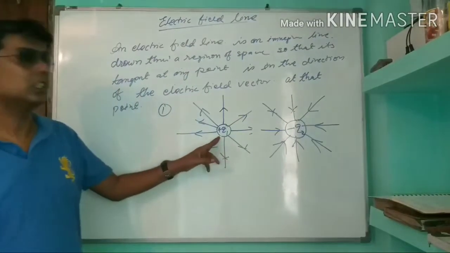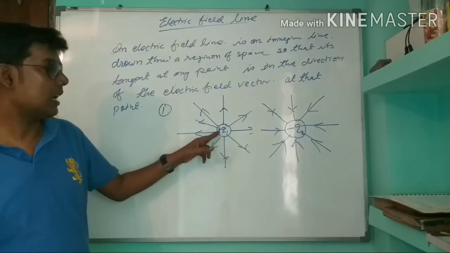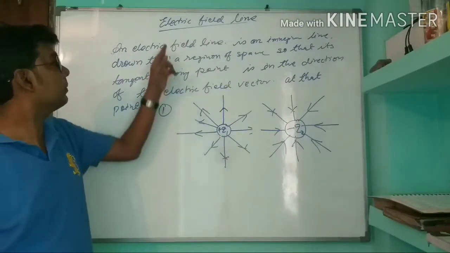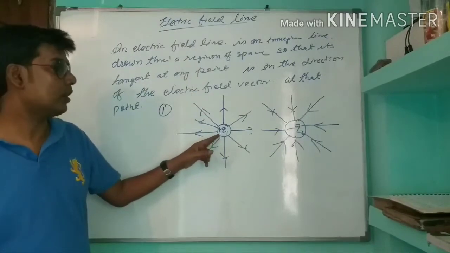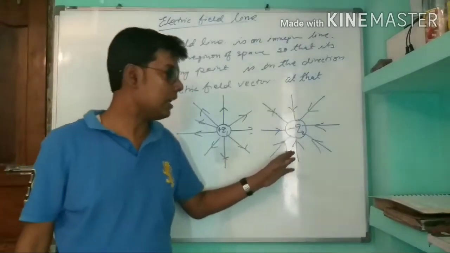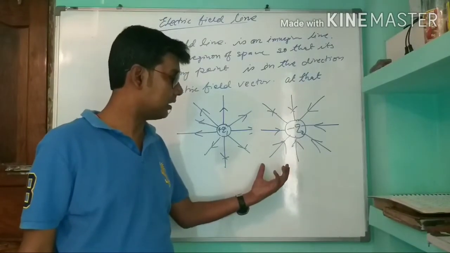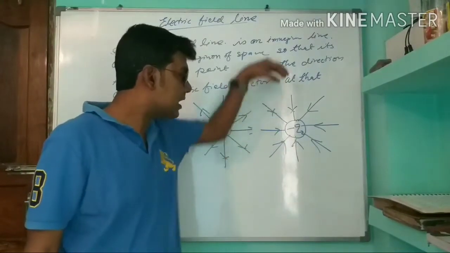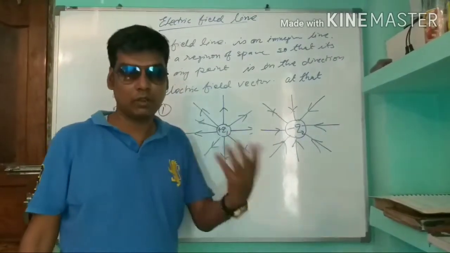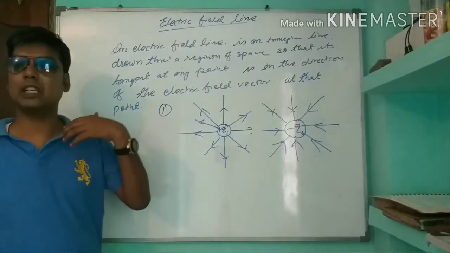Q1 is positively charged, so we can show the electric field line originating from this positive charge. In the same way, Q2 is a negatively charged body, so the electric field line is entering into it. It is not actually happening, but we consider it.